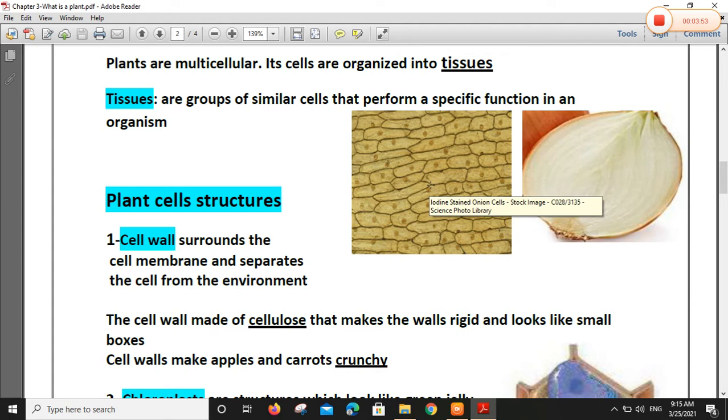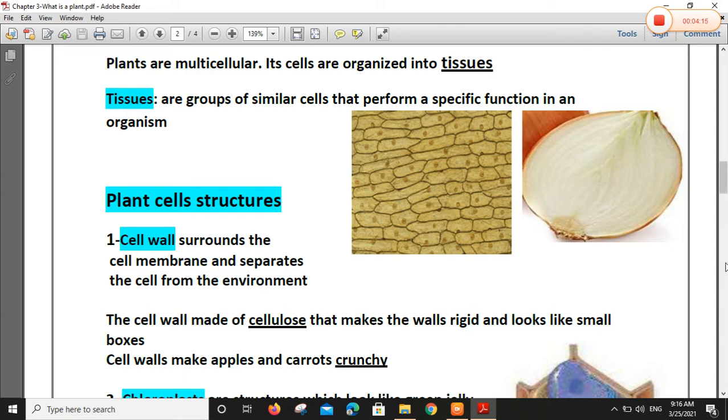So, tissues are groups of similar cells that perform a specific function. The function of stem completely differs from the function of root, completely differs from the function of leaves, and so on. Okay?